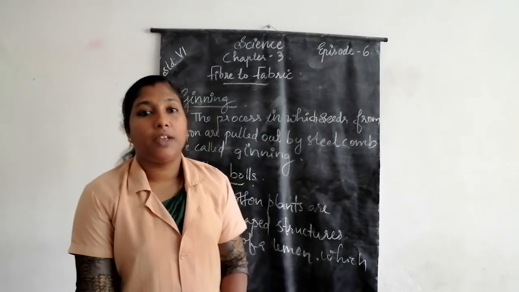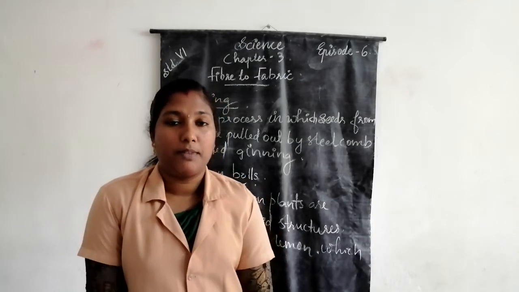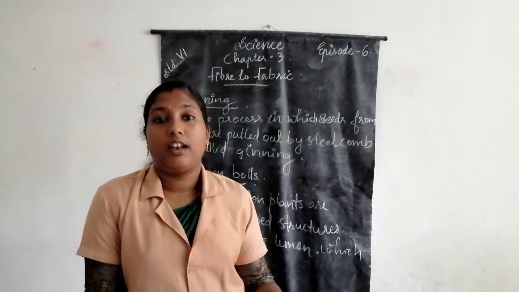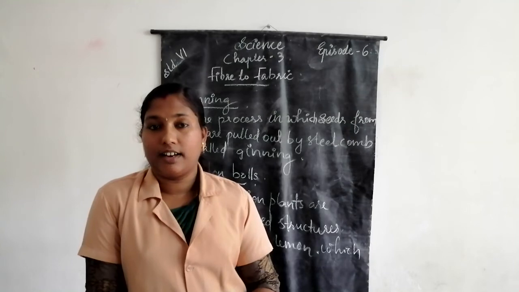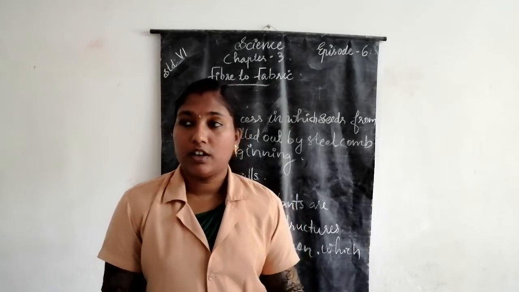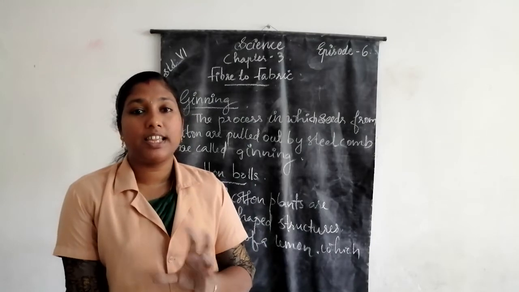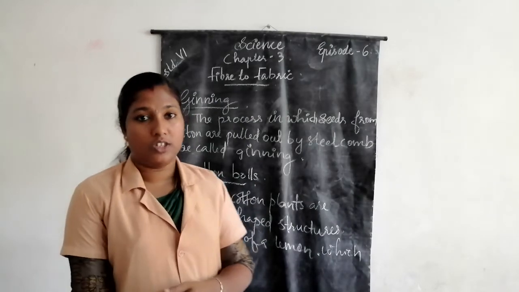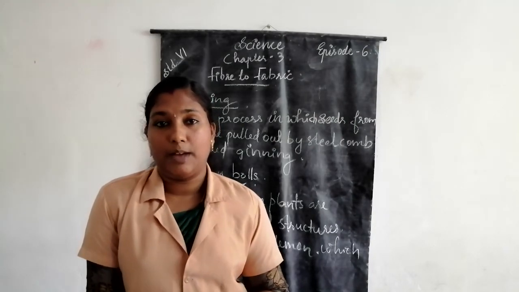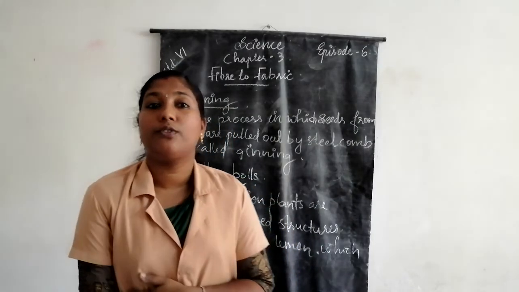The suitable climate for the cultivation of cotton is a warm climate. Warm climate is needed for the cultivation of cotton plants. So in the early stage of spring, cotton is planted. Then what are cotton bolls? Cotton bolls means the fruits of cotton plants. The fruits of cotton plants are spherical structures, about the size of a lemon, called cotton bolls.